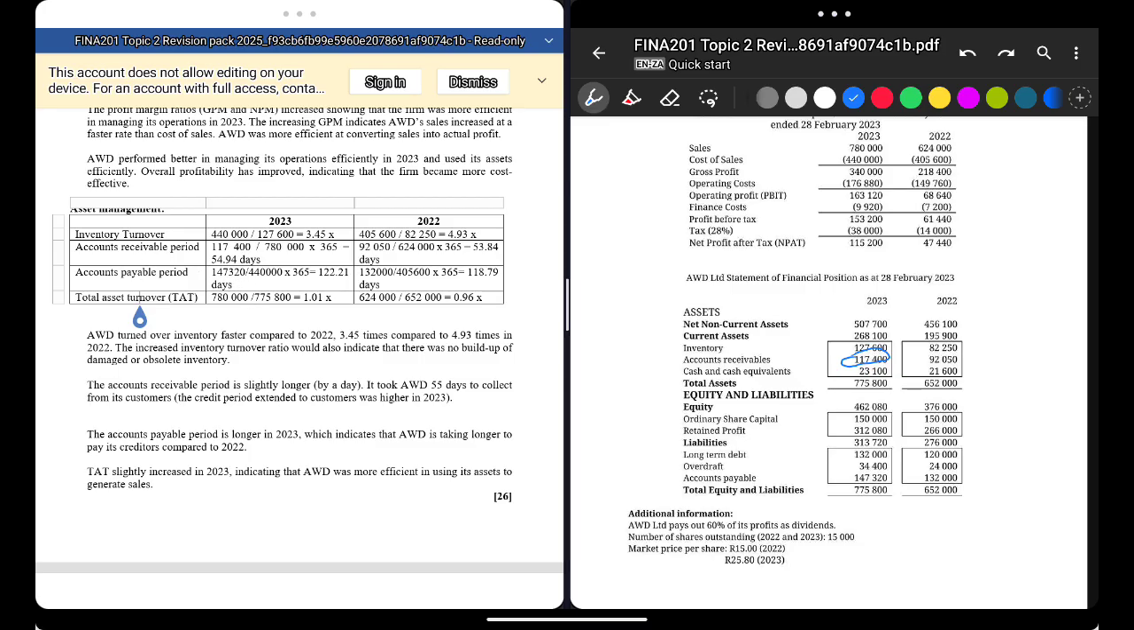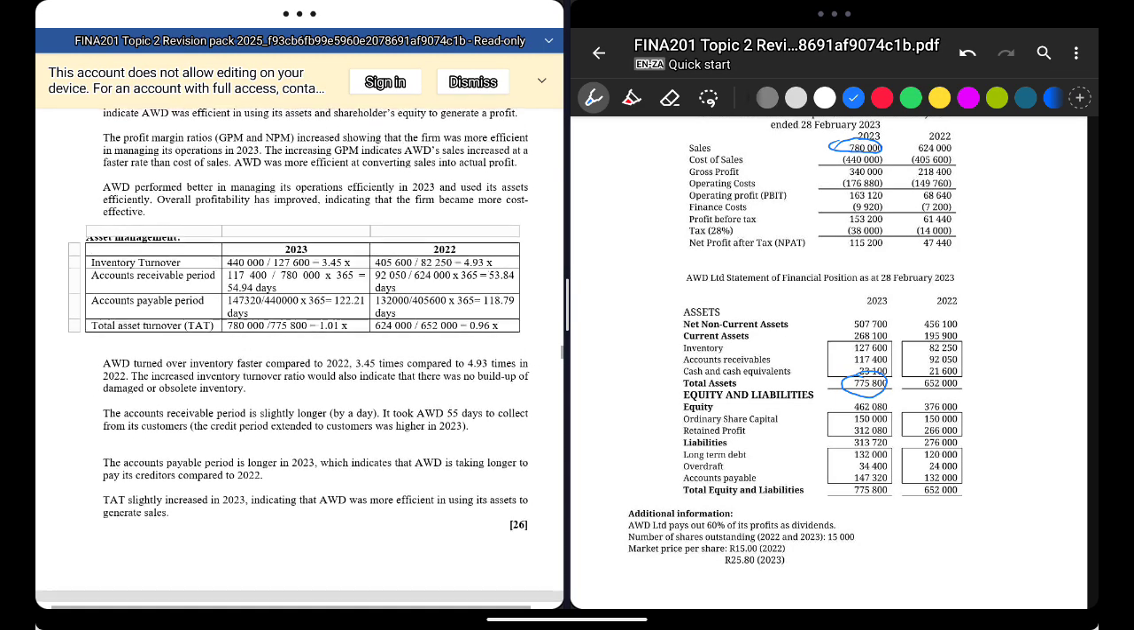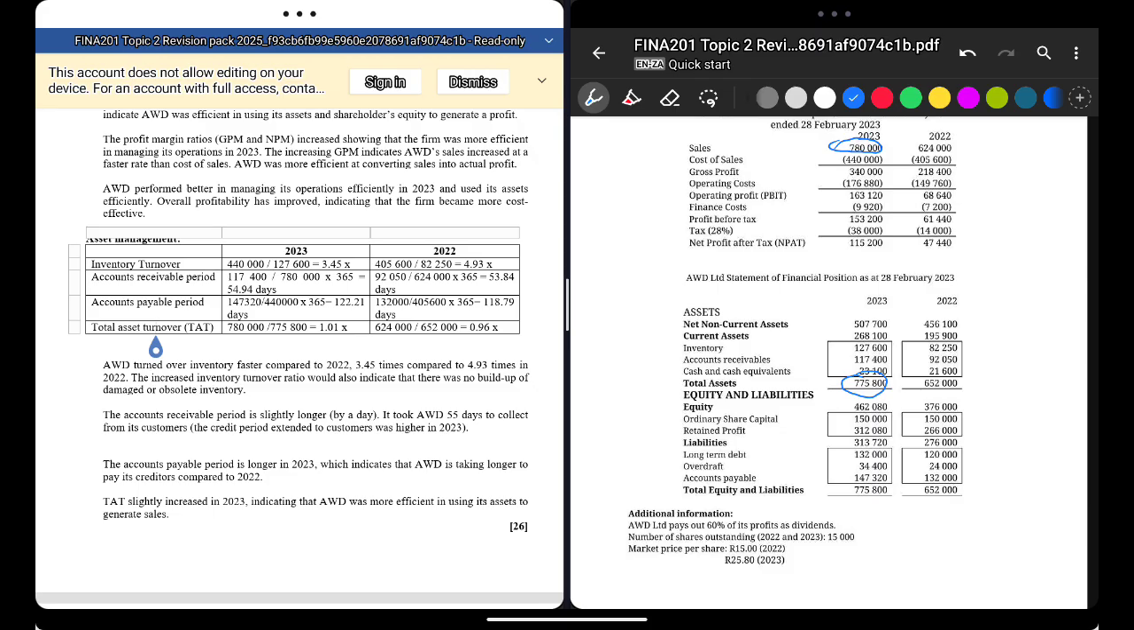Total asset turnover. Now, total asset turnover is different from return on assets. Don't forget that. Total asset turnover is your sales over your total assets. Your return on assets above was your net profit after tax over your assets. The way I see total asset turnover, turnover means sales. So sales over your total assets: 780,000 over your total assets, 775,800. And that will be in times. So 1.01 times. So that is total asset turnover.